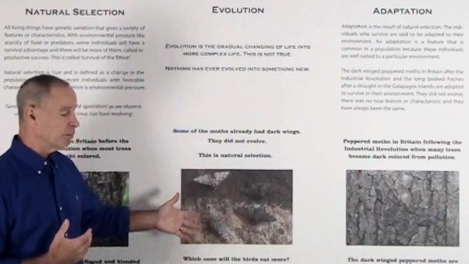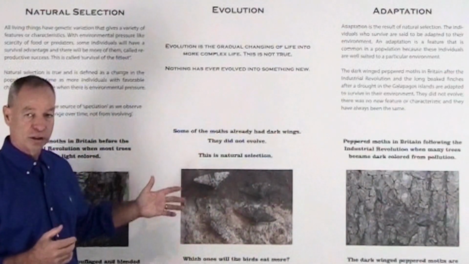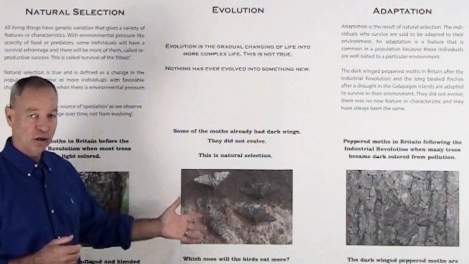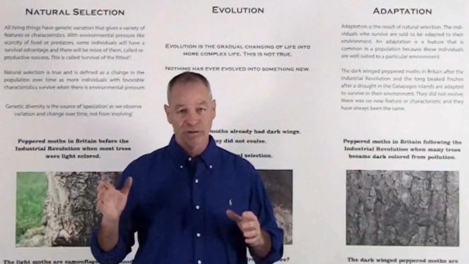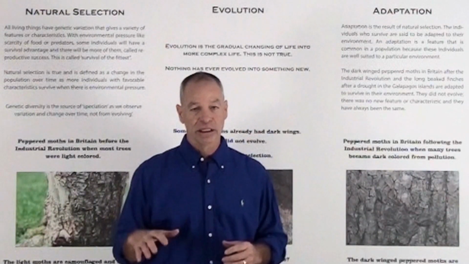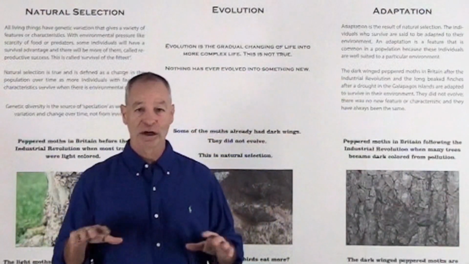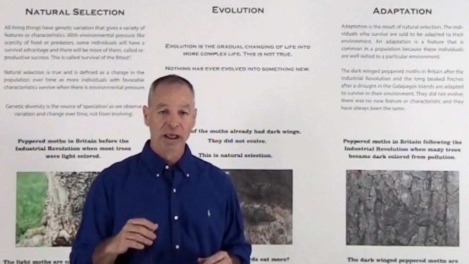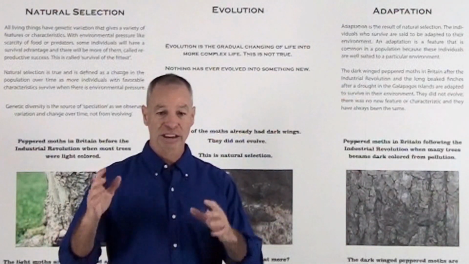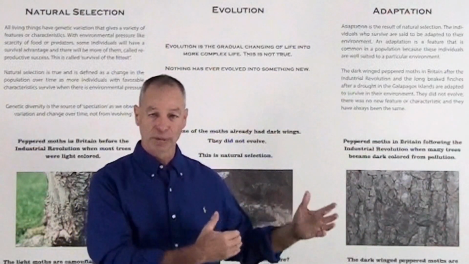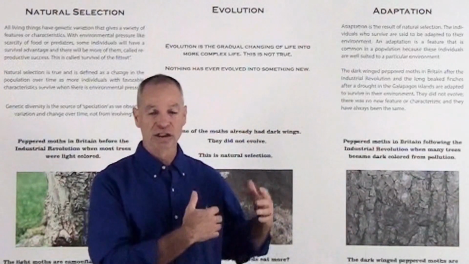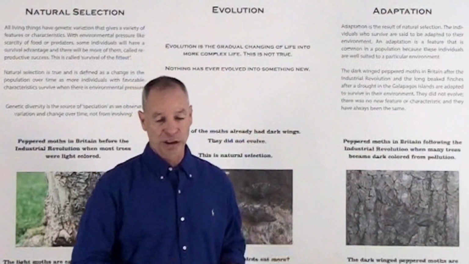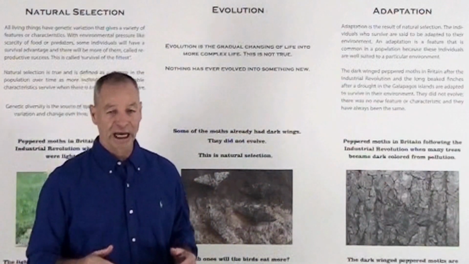But during all of this, there were moths that had both light and dark wings, so nothing evolved into something else. It's just the environmental pressure. In this case, it's not scarcity of food, but predation. Then you have a variety of characteristics, environmental pressure, and then some of the organisms or life forms have a survival advantage, and that creates natural selection. So that is true, we do see that.